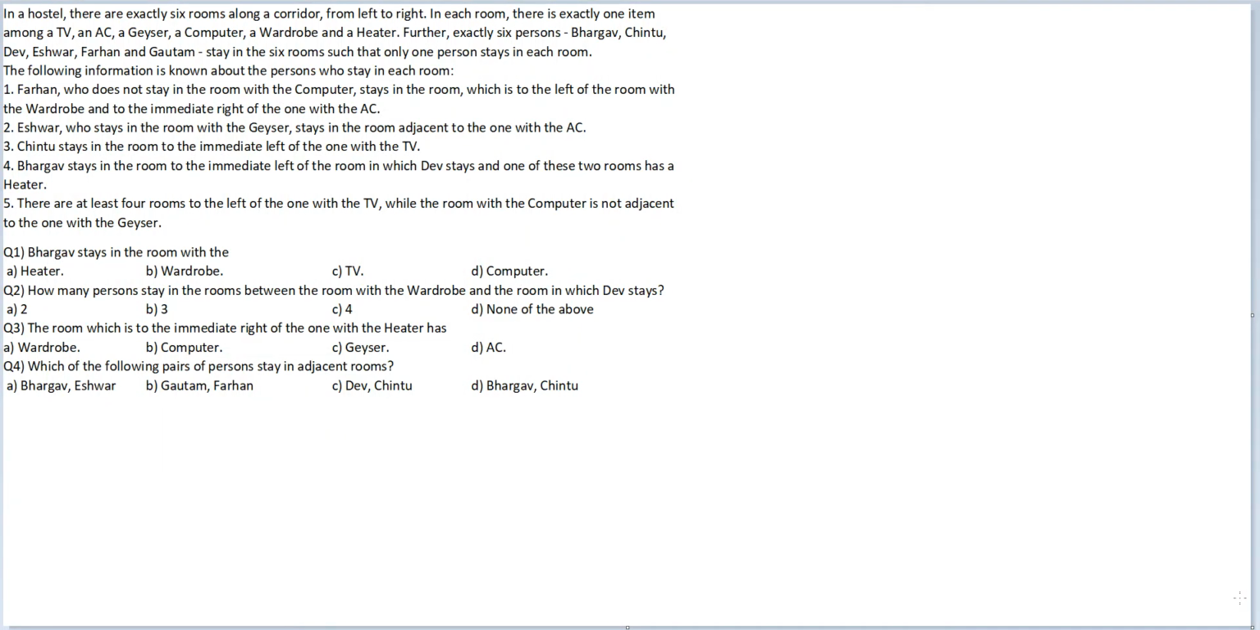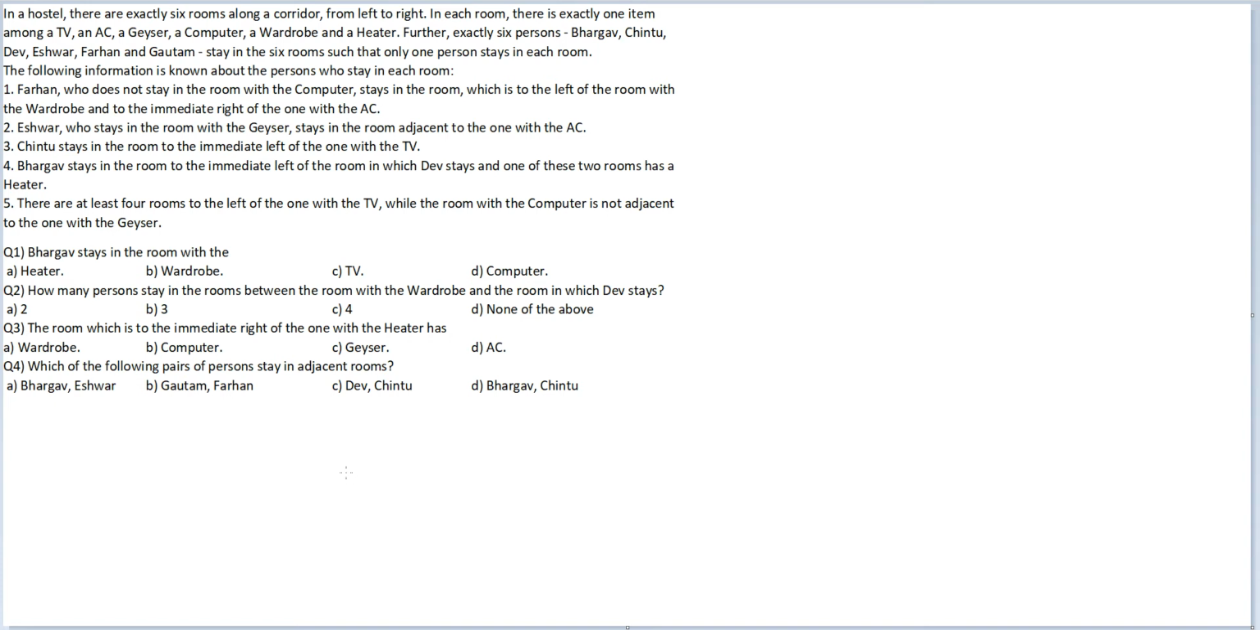Let's look at this question. In a hostel, there are exactly 6 rooms along a corridor from left to right. In each room, there is exactly one item among a TV, an AC, a geyser, a computer, a wardrobe, and a heater. Further, exactly 6 persons, Bhargav, Chintu, Dev, Ishwar, Farhan, and Gautam, stay in the 6 rooms such that only one person stays in each room. The following information is known about the persons who stay in each room.